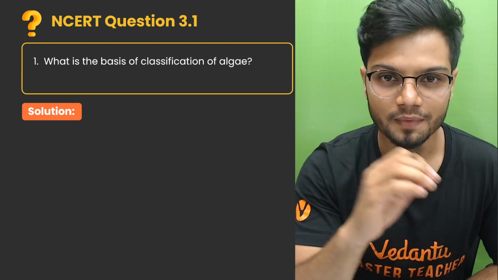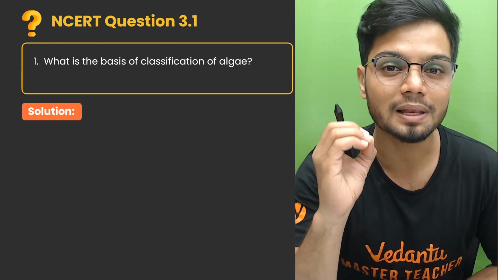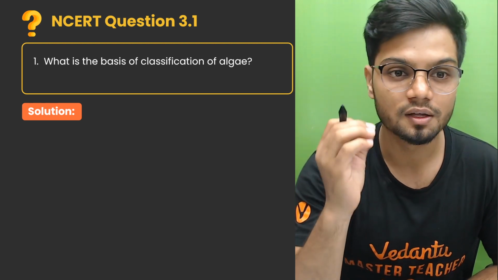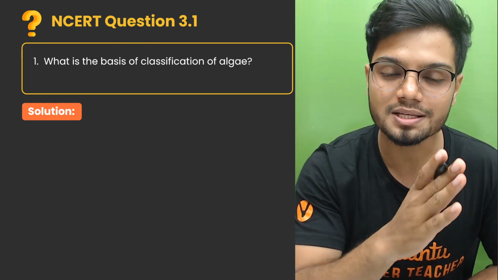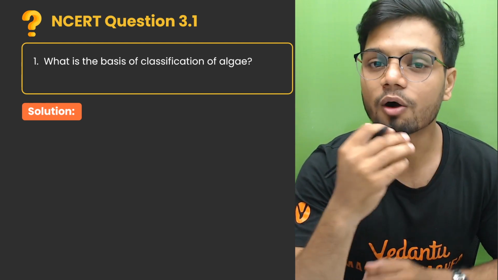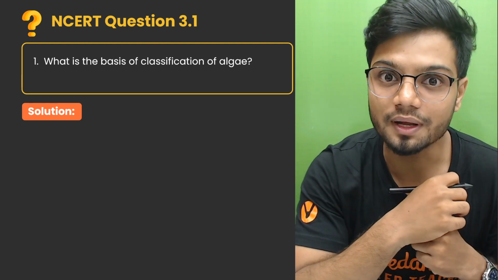The question for today is from the chapter Plant Kingdom. From the Plant Kingdom chapter, the first question is 3.1. What is the basis of classification of algae? How are algae classified in your NCERT?